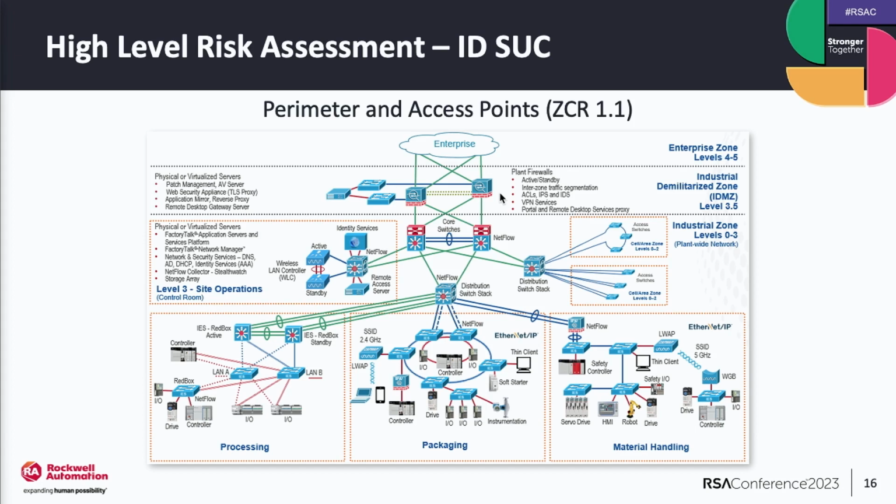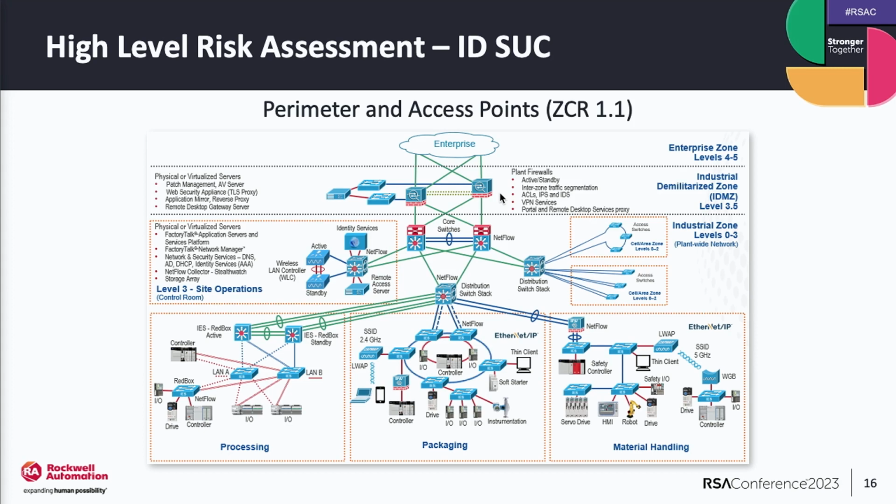If you're not familiar with the international standard IEC 62443, there is an entire section, 3-2, on how to do a high-level risk assessment for OT. I highly recommend you take a look at it, but the first thing they do is identify the system under consideration. That's what the SUC stands for. From there, we're showing an example of looking at your whole network and picking out a particular zone.